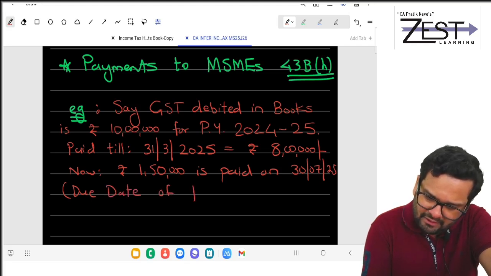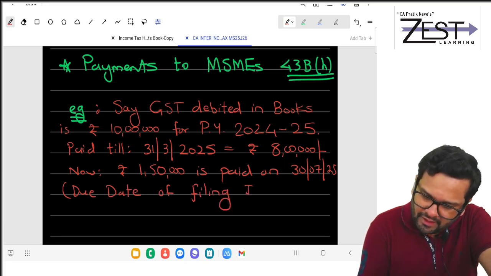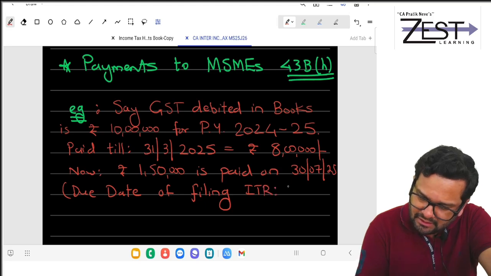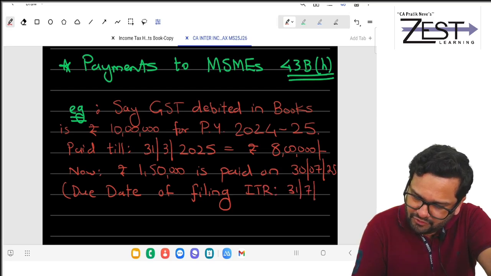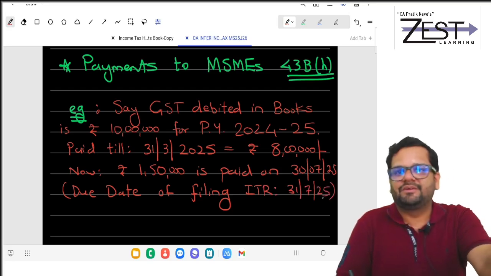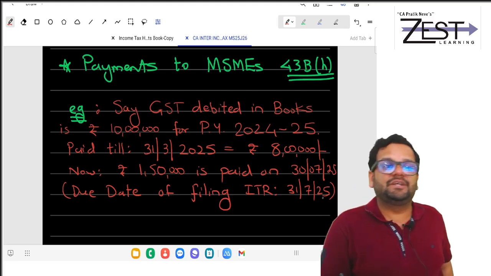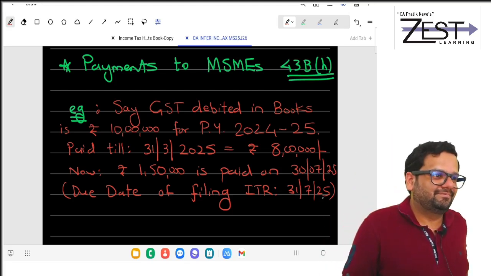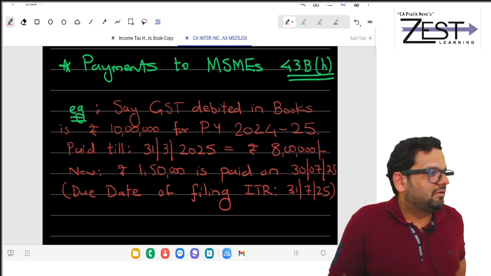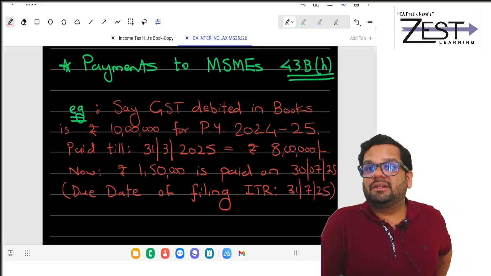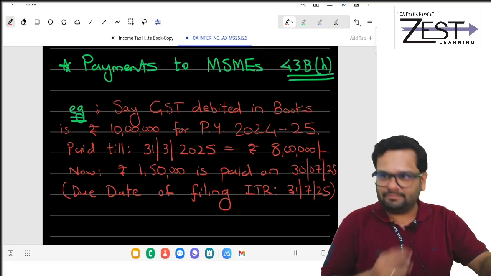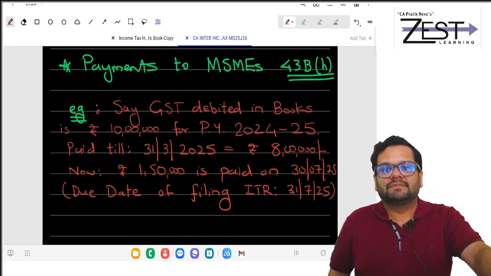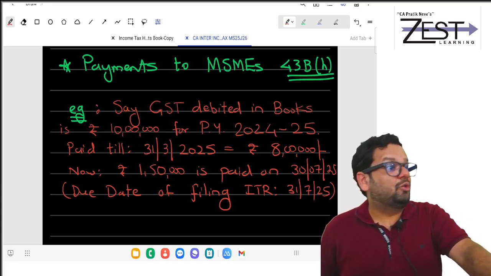Due date of filing ITR is, suppose, 31st July. It is 31st July 25. So friends, how much will be disallowed? How much will be disallowed? Tell me. It's not so difficult a question. How much will be disallowed?